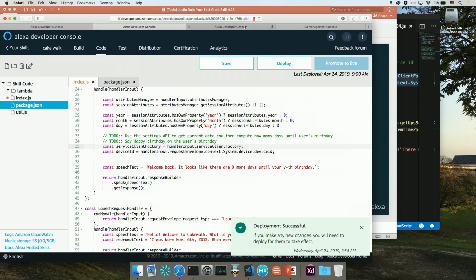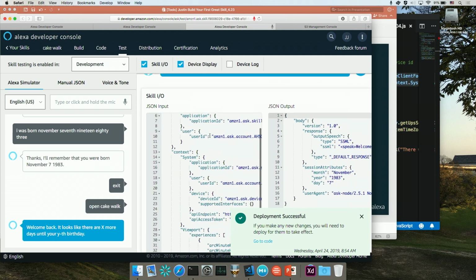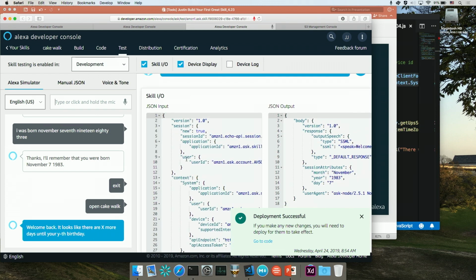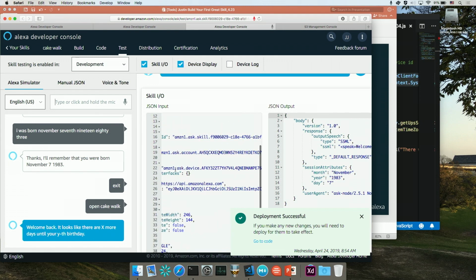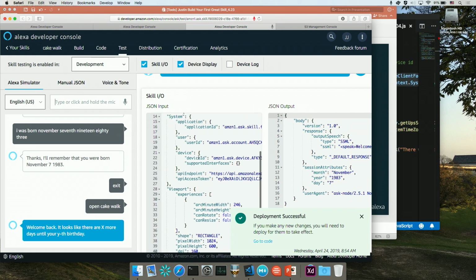I can also show you in the console here. Here's the request, and we have our context, system, device, deviceId. You can see it's this really long string, amzn1.ask.device, and then this nice, really long string. There's no way you're going to be able to memorize that, but you can capture that in the request. And one of the great things is it's included in every request that comes to your skill, so you can tell the difference between which device they're accessing the skill from, and you can get the specific settings for that device.